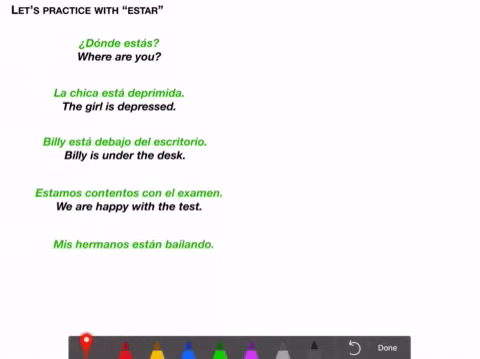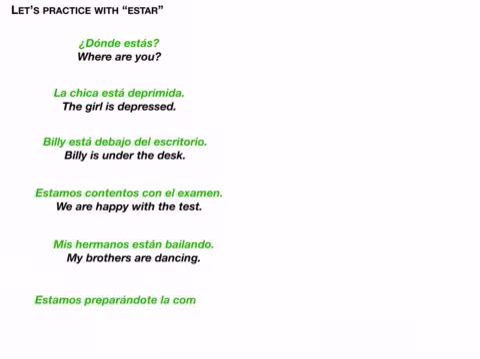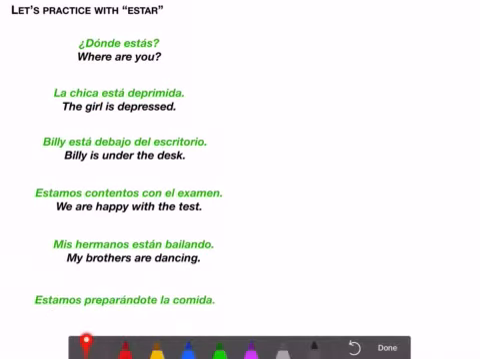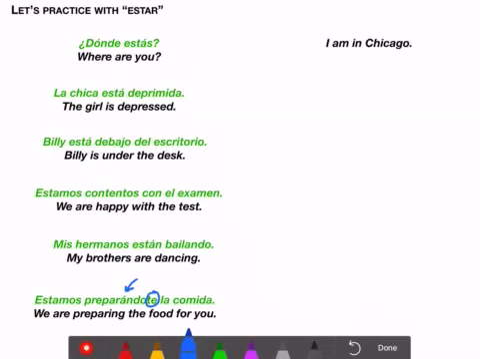Mis hermanos están bailando. There's the progressive tense. My brothers are dancing. Estamos preparándote la comida. I'm getting a little tricky here, but notice you can attach the object pronoun to the end of the ando or yendo. And if you do, make sure you put the accent mark where needed, just like you did with infinitives as well. So estamos preparándote, we are preparing you the food, or preparing the food for you.